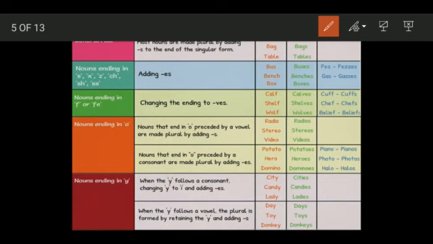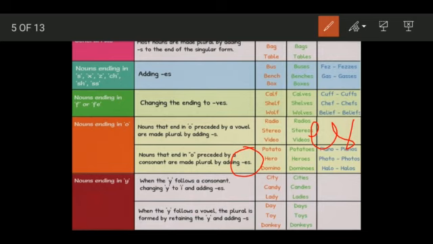But if you come across a word which is ending with O and the letter before it is not a vowel but a consonant, in that case you do not add S but you add ES to make it plural. For example, potato. It is ending with O, so you will check what is the letter before it. It is a T. Now this is not a vowel, so you will simply add ES to it, making it potatoes.